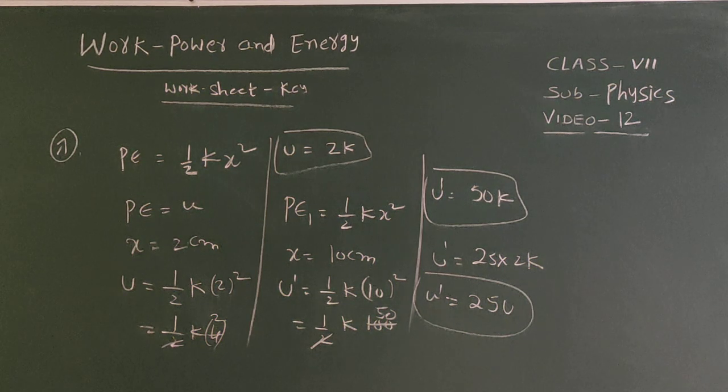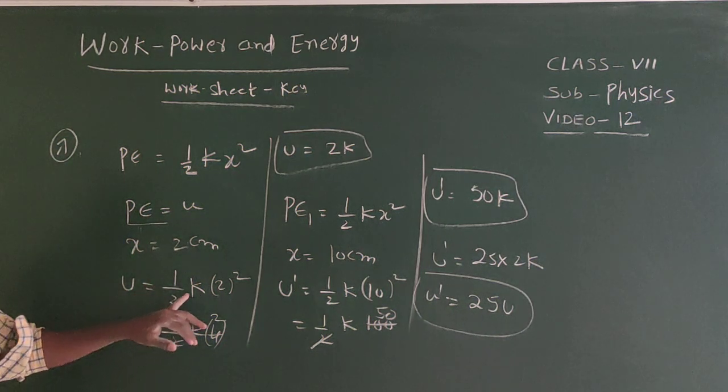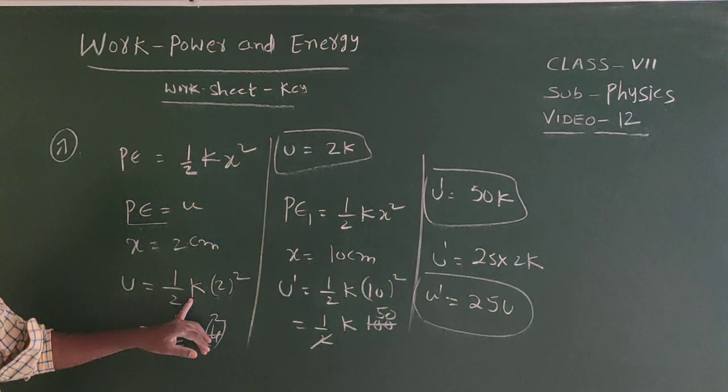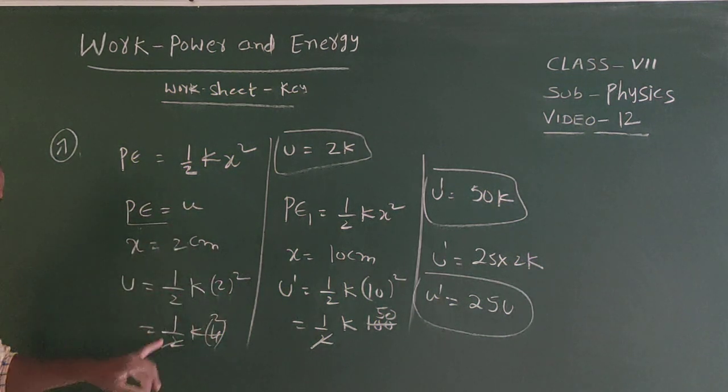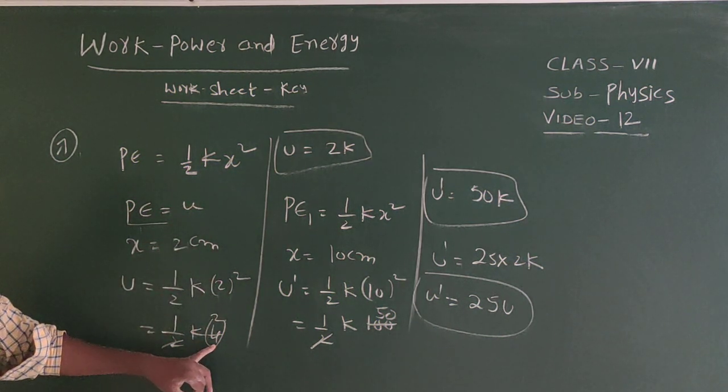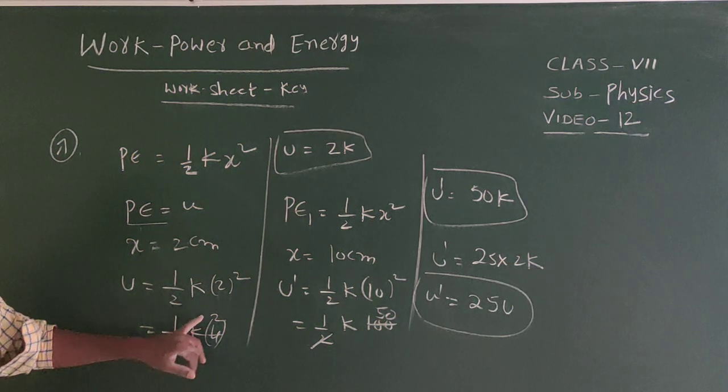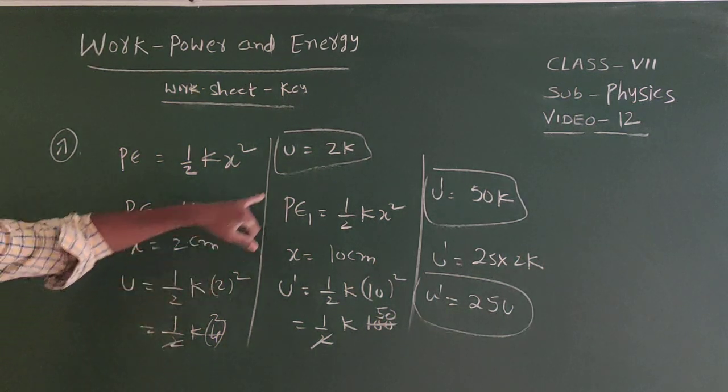Here potential energy for the spring constant K is equal to half into K into x square. The spring is stretched 2 centimeters, then its potential energy equal to U. The x is given, that equal to 2 centimeters. U equal to half into K, K means spring constant, into 2 square, 4. So half into K into 4, that equal to 2K. So here U equal to 2K.